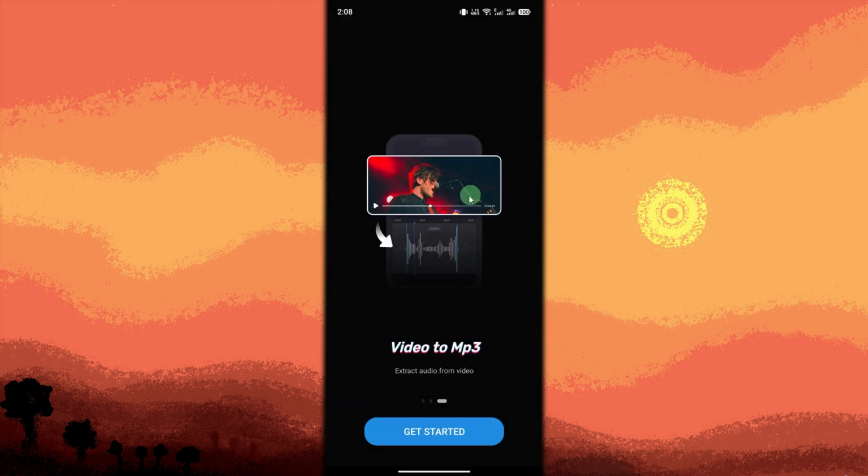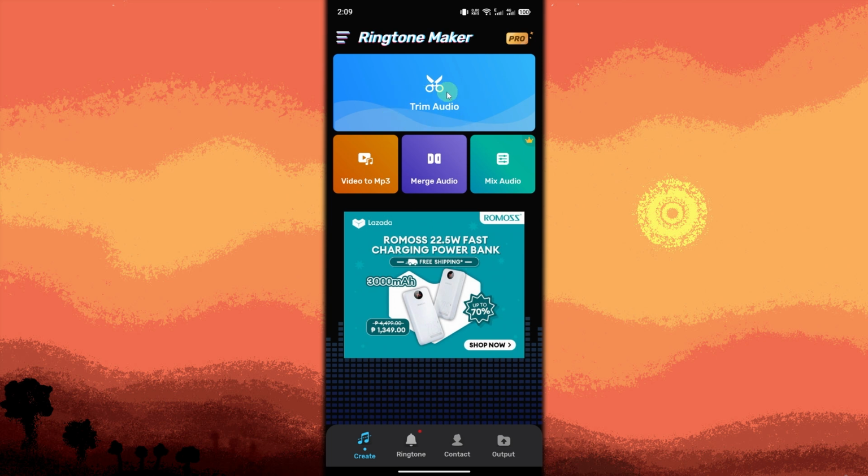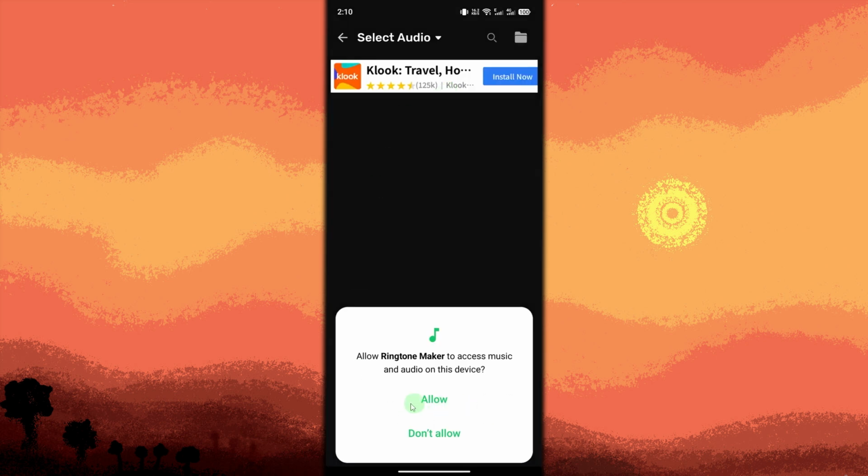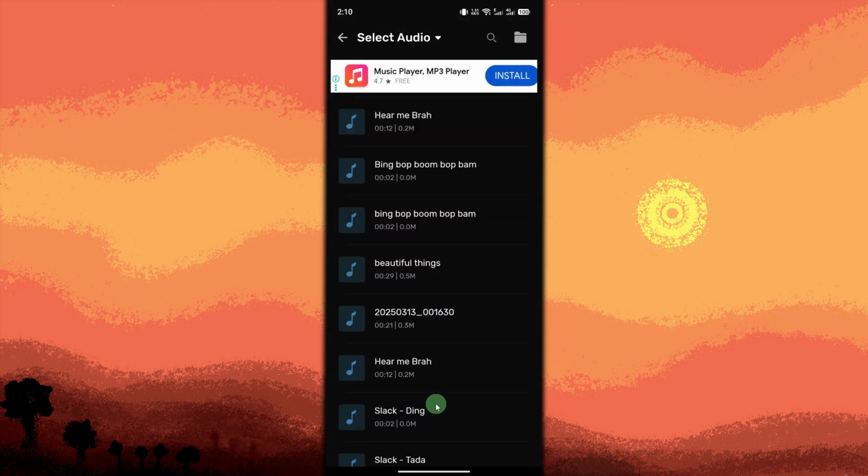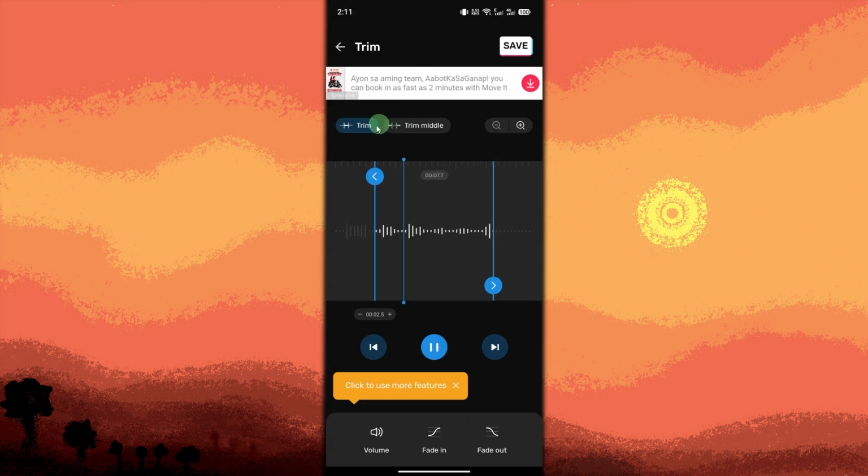Now, tap Trim Audio. Tap Allow. Choose a song or audio file from your phone. Select the part of the song you want as a ringtone. Adjust the sliders to pick the start and end points.